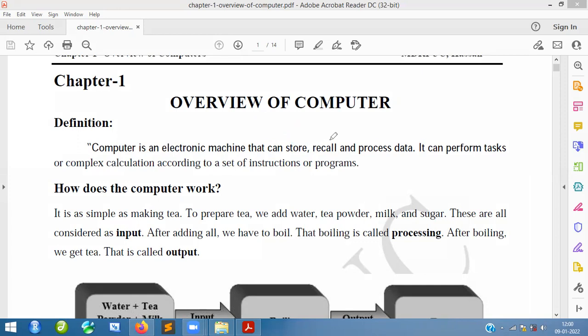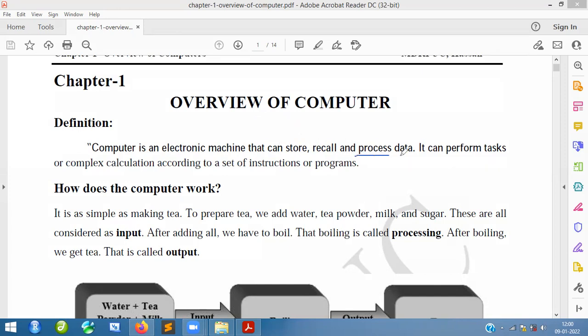Suppose you want to store photos or any kind of document, PDF, whatever it may be. Those things can be stored and recalled. So it is an electronic device which helps you store as well as recall the data.